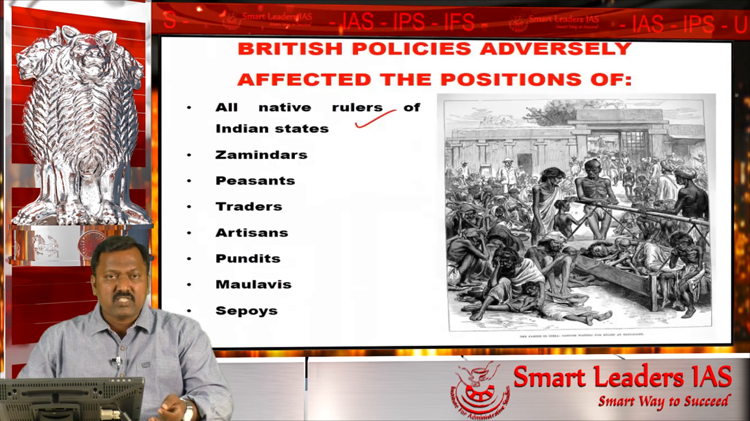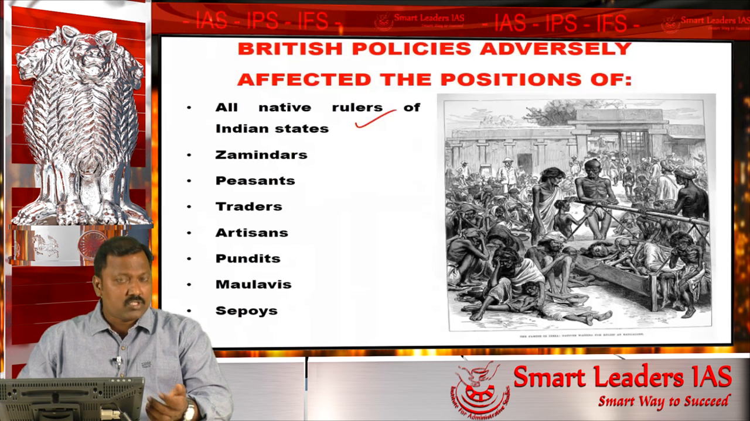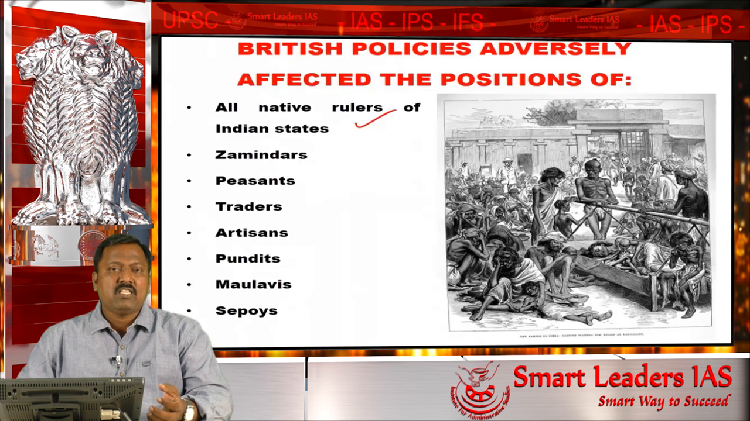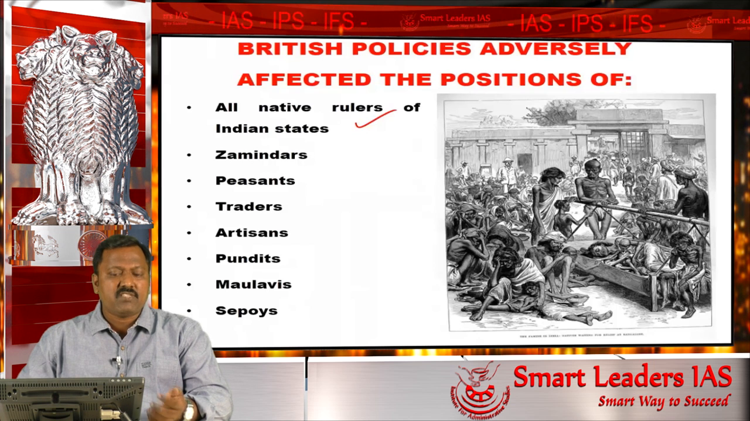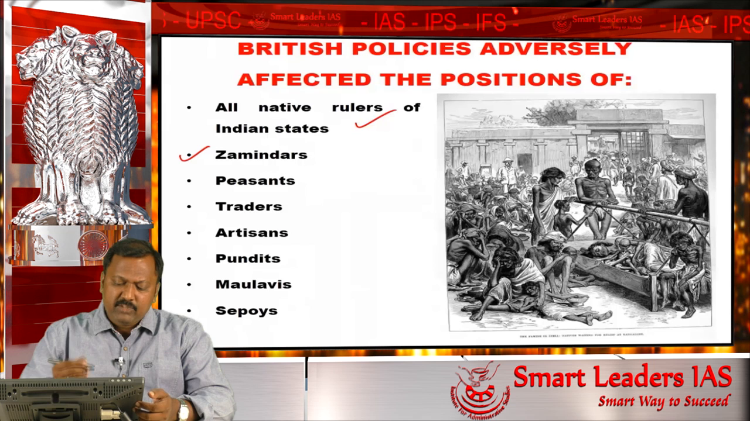So there are grievances from the side of most of the native rulers, that they have to oppose the British whenever there is an appropriate time, and they are waiting for the time, and the time came in 1857. Secondly, the Jamindars.